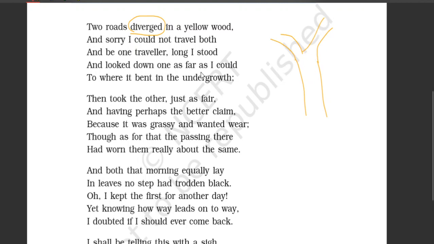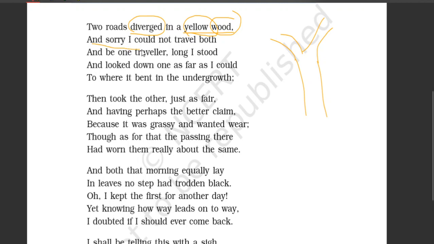Right? I am not a very good artist. Please bear with my poor artistic skills. Two roads diverged in a yellow wood. Wood means here forest. There is a forest and in that forest the road got divided, got separated. Why is yellow used here? Yellow symbolizes the autumn season there. All the trees have turned yellow. I mean, the leaves have turned yellow and the roads are filled with dried leaves in yellow color. So, the two roads got separated here and the roads equally lay in different yellow color leaves.